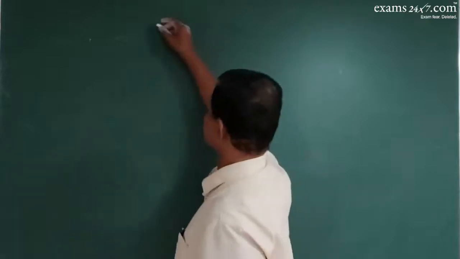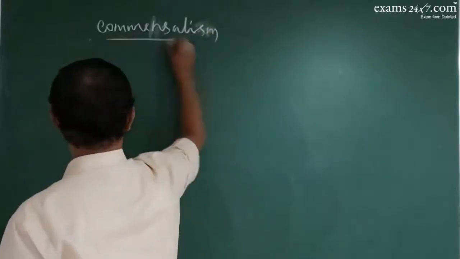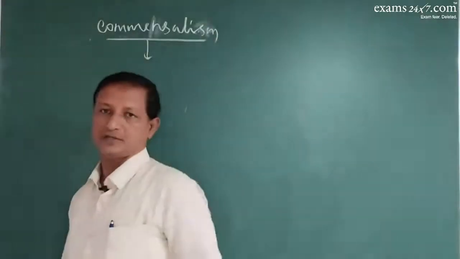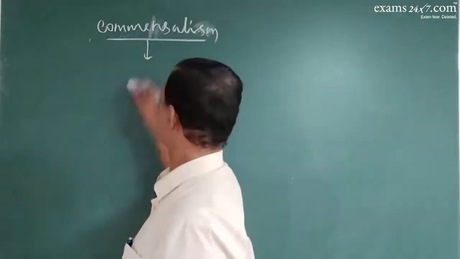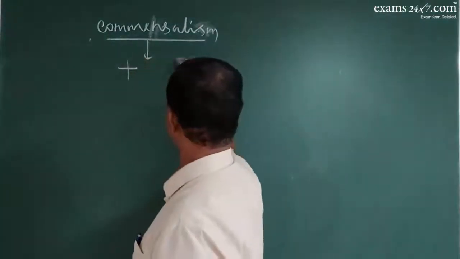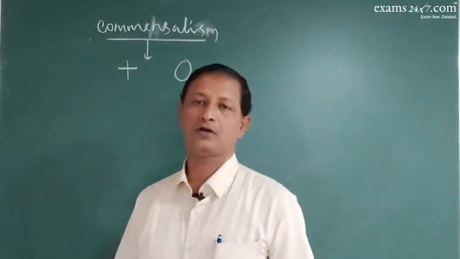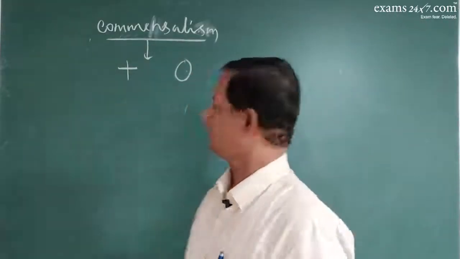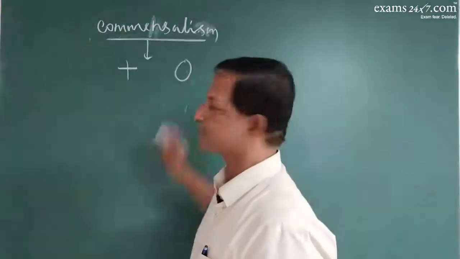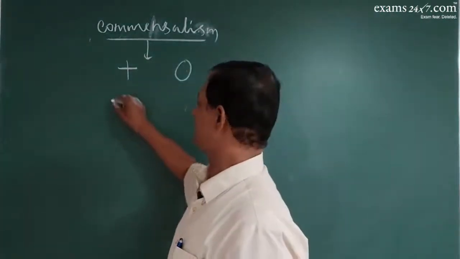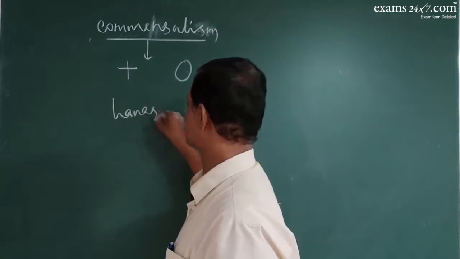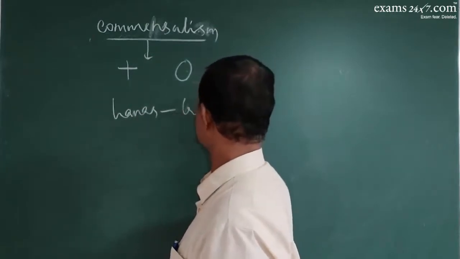We have commensalism, which shows the interaction where one is benefited and the other is neither benefited nor harmed. For example, we have lianas and trees.